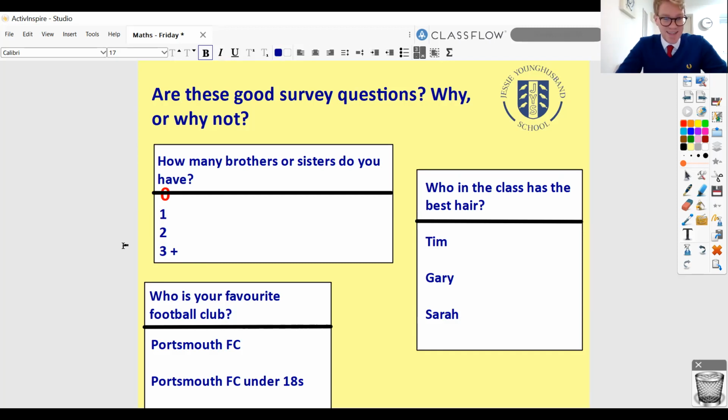Now, I think we can say the same about the football club question. I would have no problem. I could answer that, but I don't think everybody else could. So I'm not sure having Portsmouth FC and Portsmouth FC under-18s is a wide enough choice for everybody. Equally, we don't really want to have to list every single football club. My dad is actually a fan of Ayr United Football Club. He's Scottish, he's from Ayr. He would want the answer there, Ayr United Football Club.